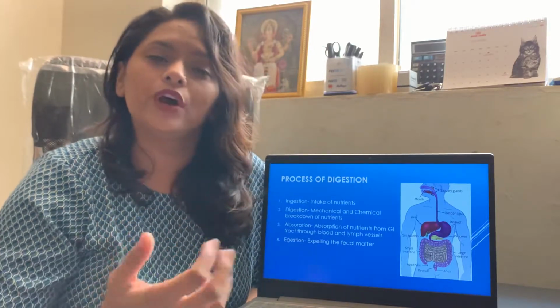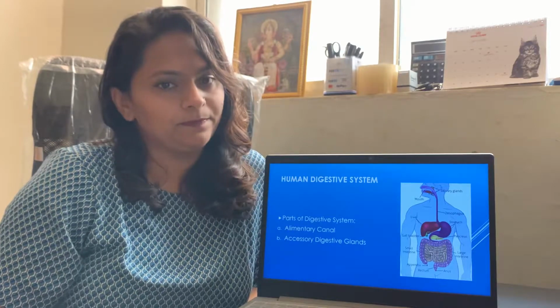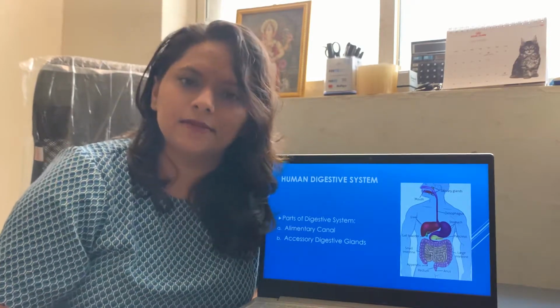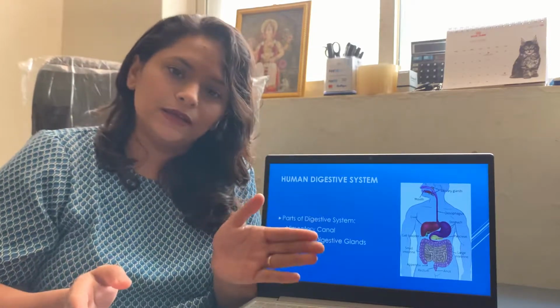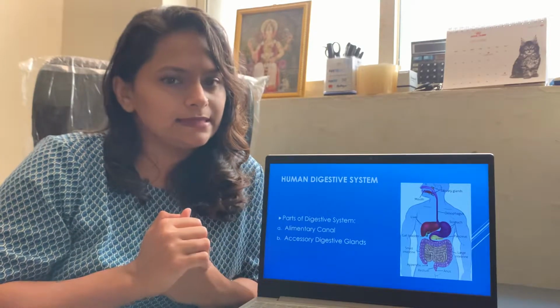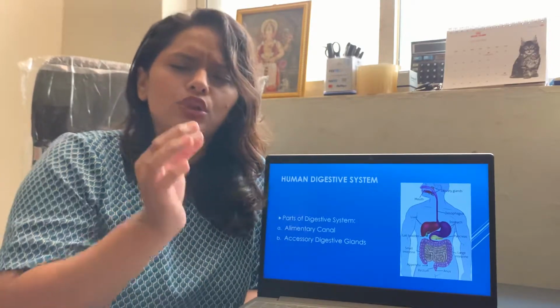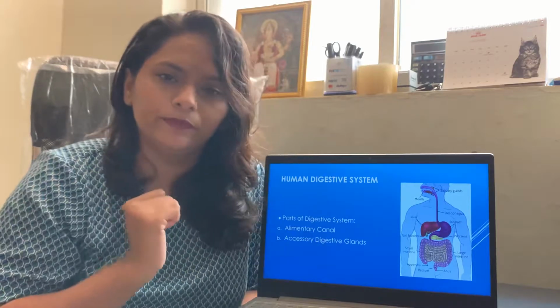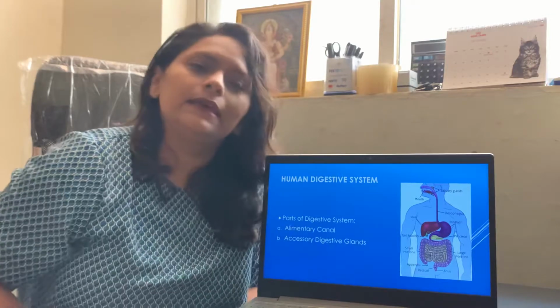Now let's move forward. The human digestive system. The human digestive system has 2 parts, the alimentary canal and the accessory glands. Now, what do you mean by alimentary canal? It is a long muscular tube which starts at the mouth and it ends at the anus.